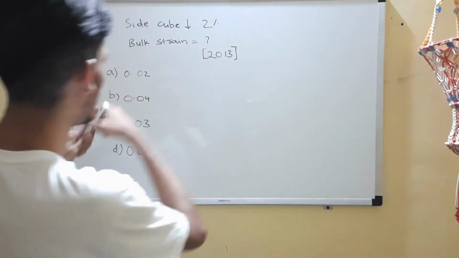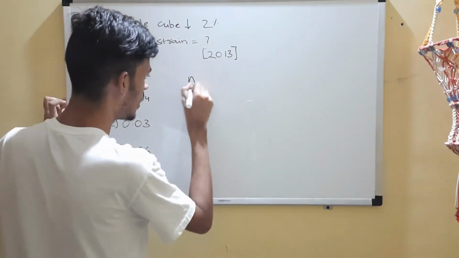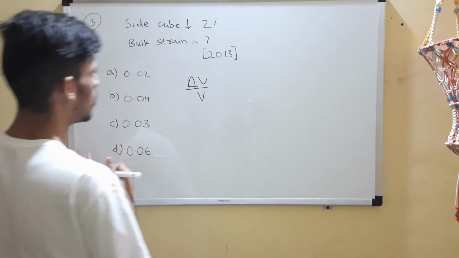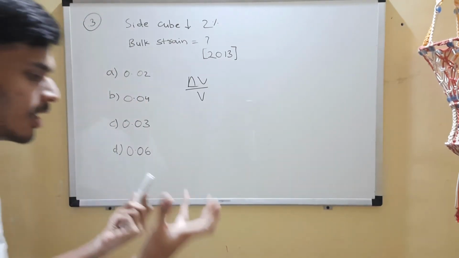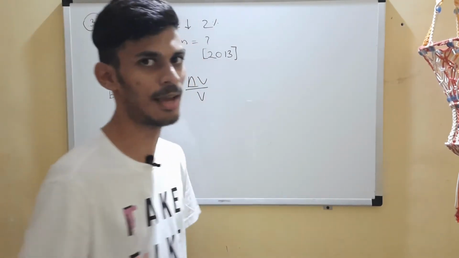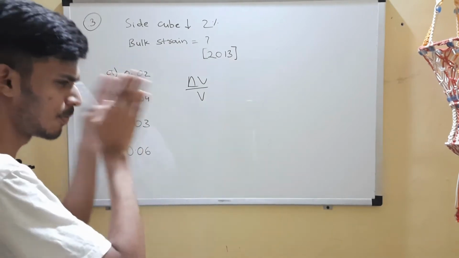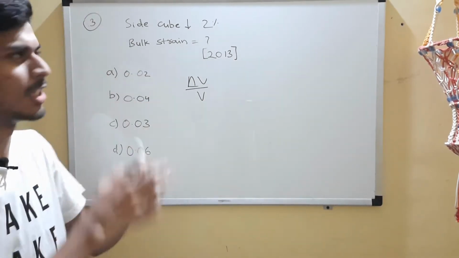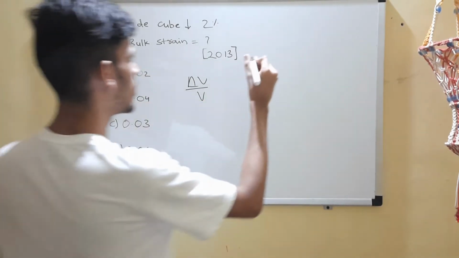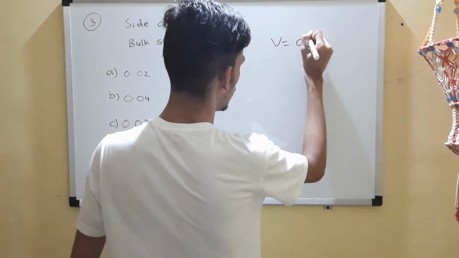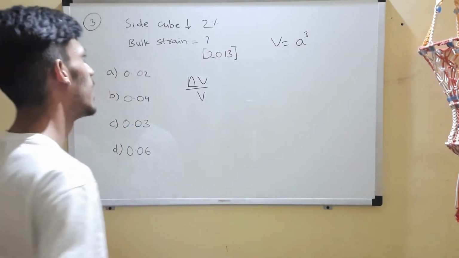Okay, bulk strain, if you see, is nothing but delta V by V, change in volume to original volume. Strain is basically a ratio of change in dimension to original dimension. Bulk strain will be specifically change in volume to original volume. Now volume of a cube will be given by side cube, right? A cube, or the side cube.